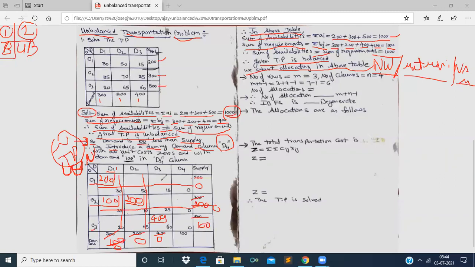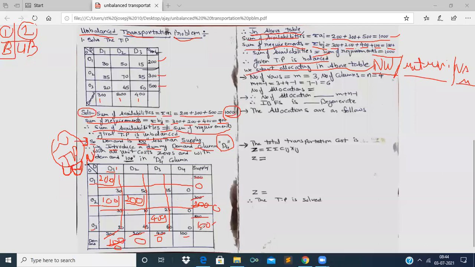Now as the demand corresponding to column D3 is 0, we strike off the column. Now the last cell is left over, the 0 cost cell, for which the corresponding supply is 100 and the corresponding demand is also 100. It is the last cell which is to be allocated.